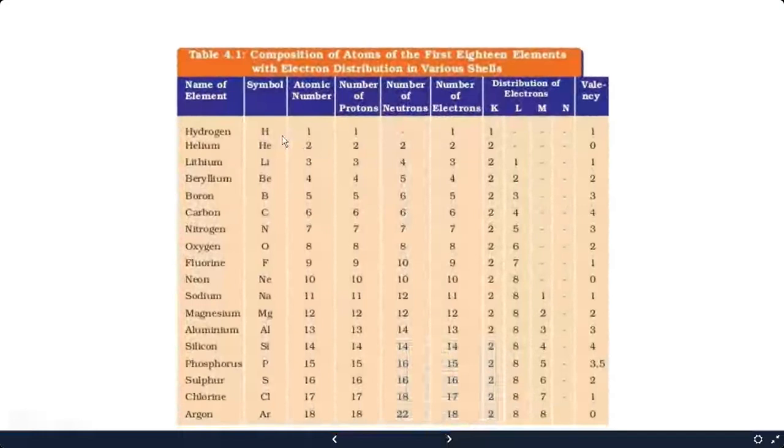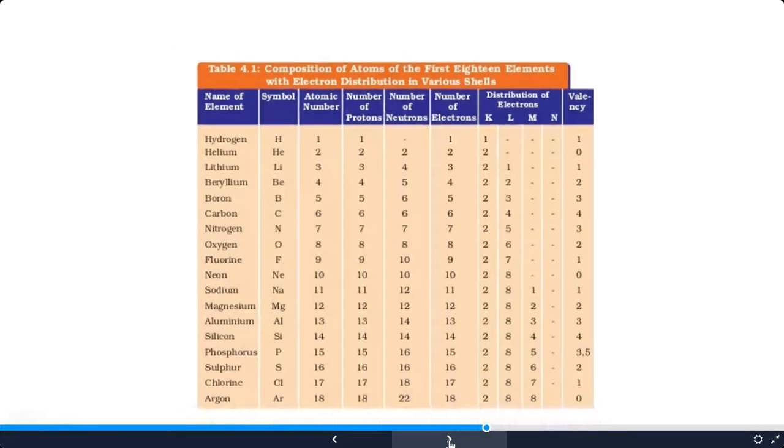Now, these are the different elements 1 to 20 and their respective electronic configurations. The numbers of electrons and protons are given.